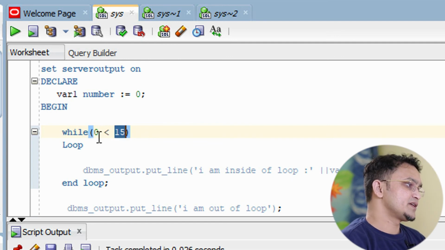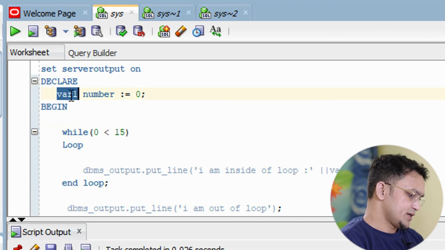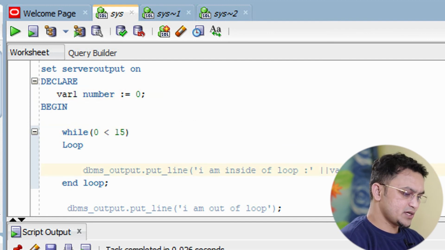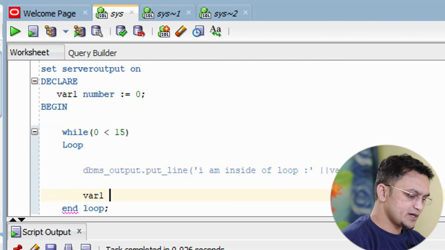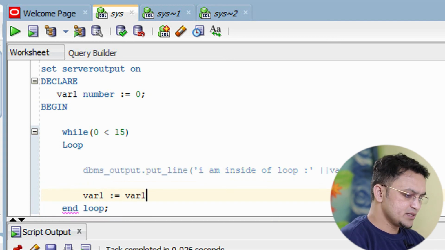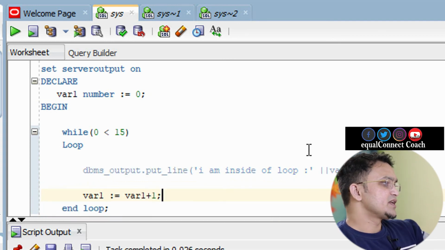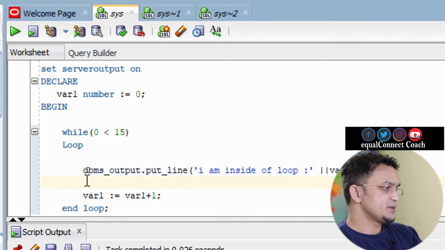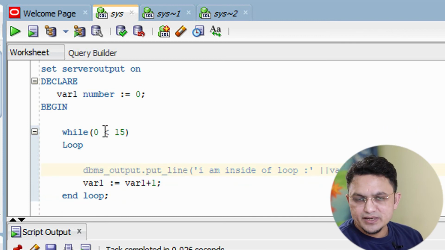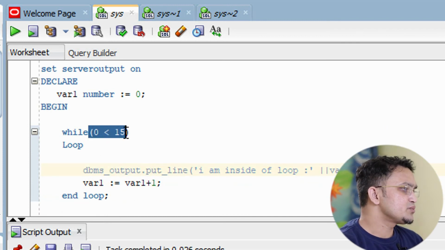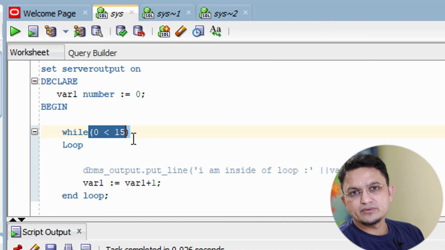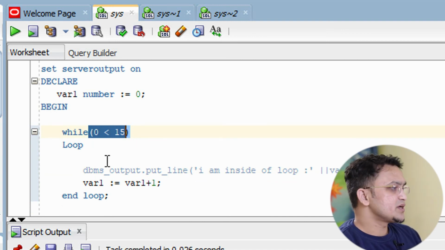If it is, it will come inside and execute whatever logic I want to execute. After that, we need to increment this value, and at a certain moment I want this condition to become false, so that it will break.